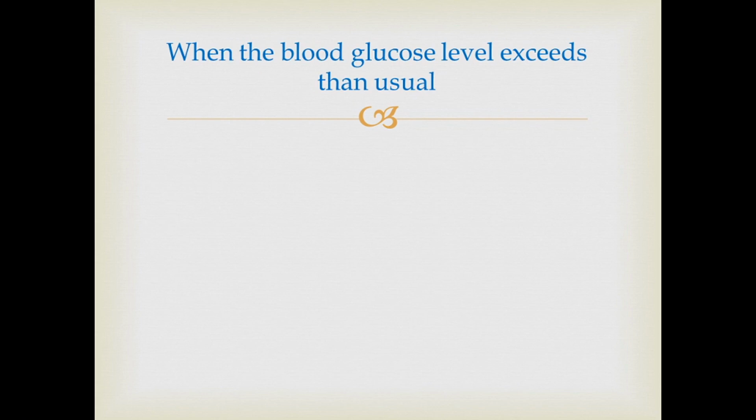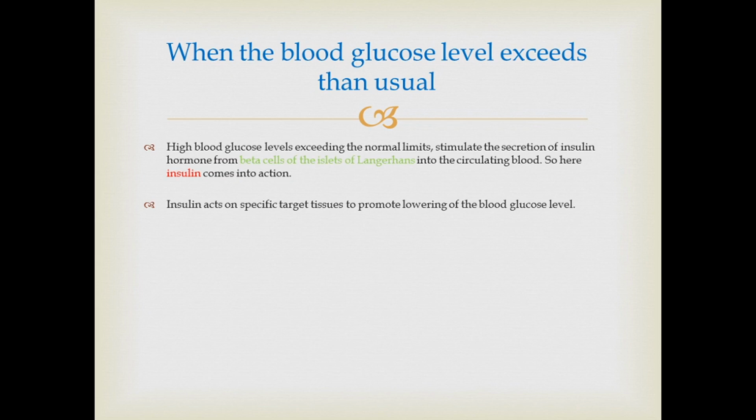Then let's see what happens when blood glucose level exceeds the usual. High blood glucose levels exceeding normal limits stimulate the secretion of insulin hormone from beta cells of the islets of Langerhans into circulating blood. So remember, when blood glucose level rises above usual, insulin comes into action. It is secreted by beta cells of the islets of Langerhans to blood. Insulin acts on specific target tissues to promote lowering of blood glucose level. So let's see what insulin does.